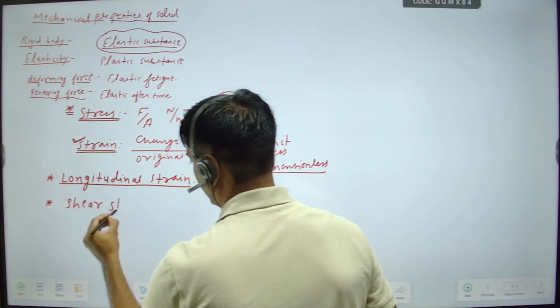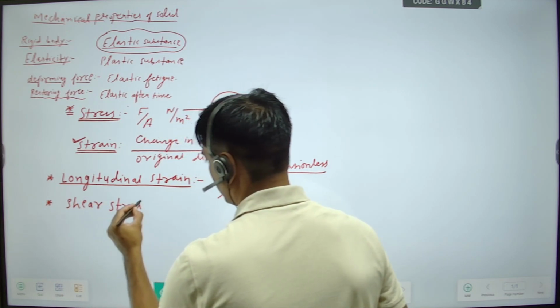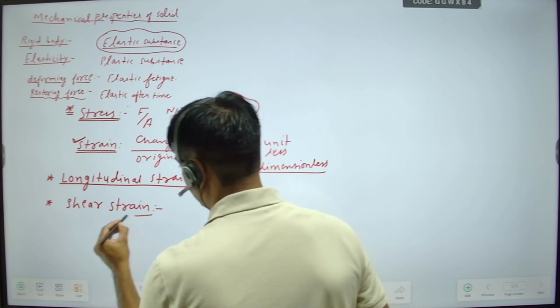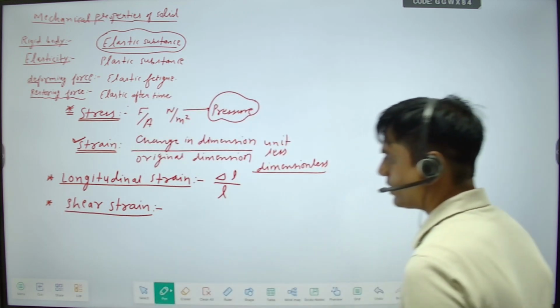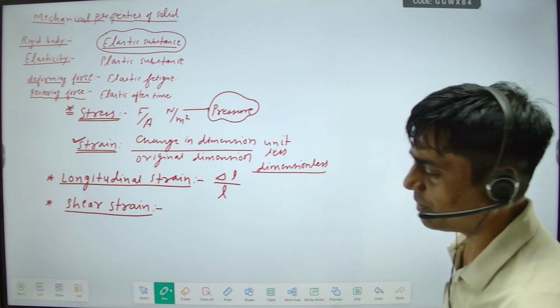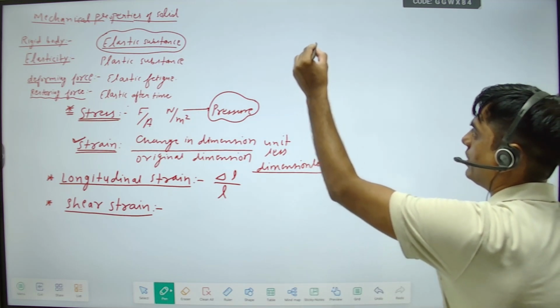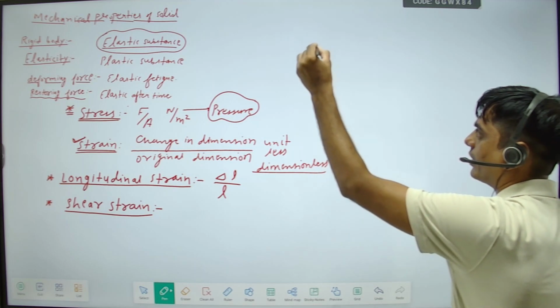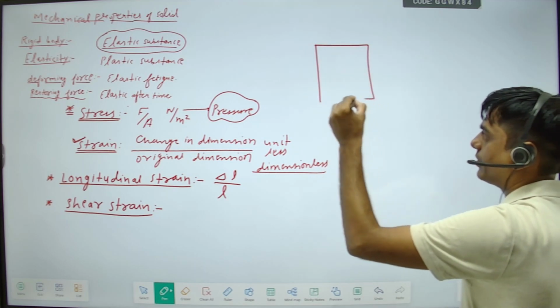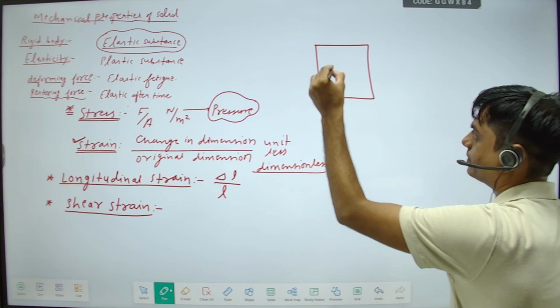Second is shear strain. You can say it is simple area strain also, but actually the area will not change. Understood from this diagram?